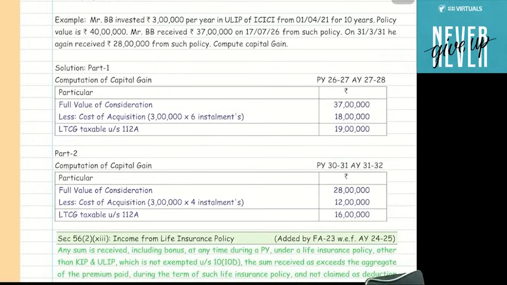Suppose the first time you received 37 lakh, and till that time you have paid a premium of 18 lakh. So the remaining is taxable. Now the second time, the maturity amount is 28 lakh. So after the first amount you received, whatever premium you have paid will be reduced here, and the remaining is taxable at that time. Same logic here also.